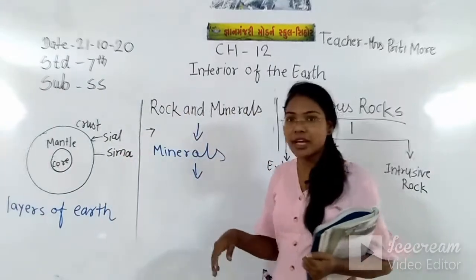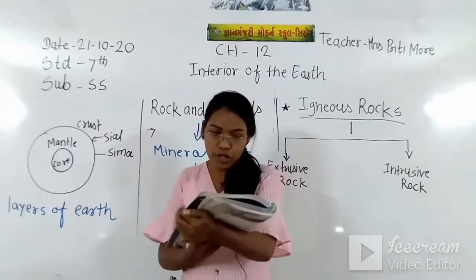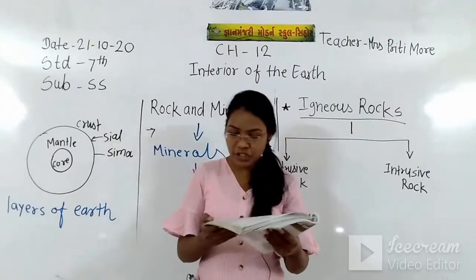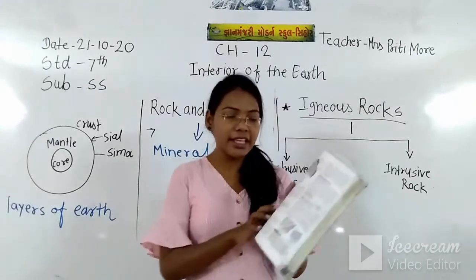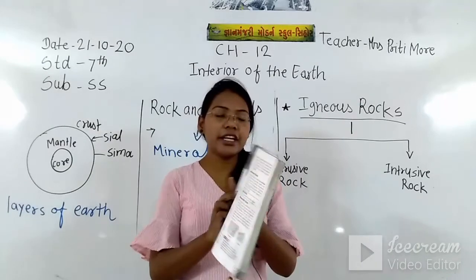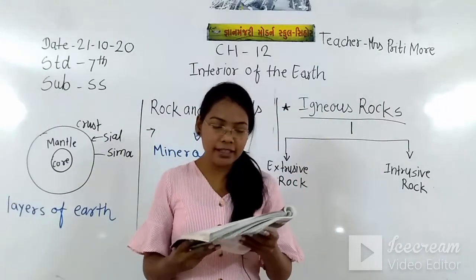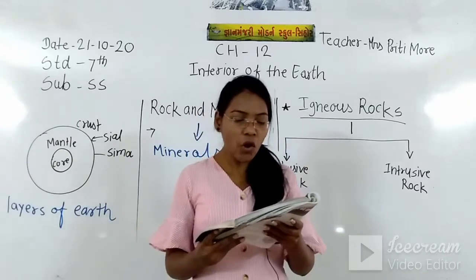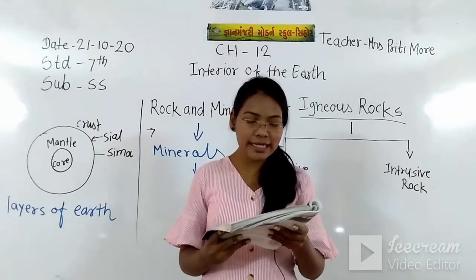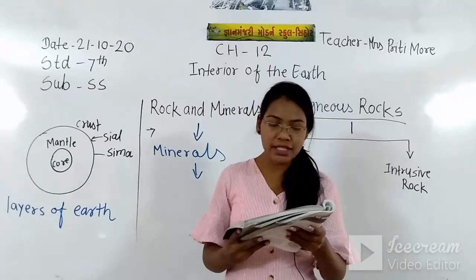Now today we are going to see rocks and minerals. Students, open your page number 117, chapter number 12, interior of the earth, rocks and minerals. So let's start. All solid parts of the earth's crust, including sand, clay, etc., are termed as rock.